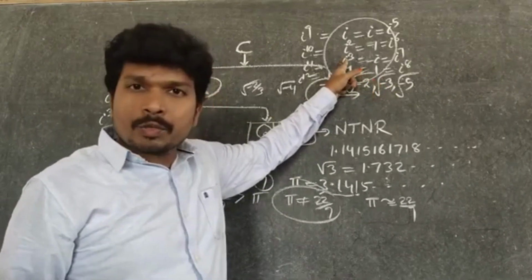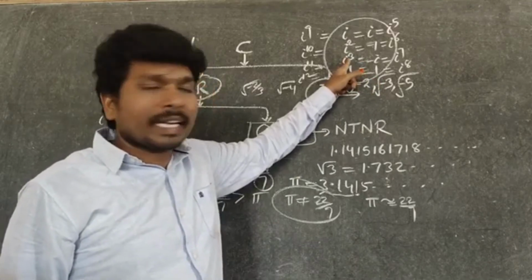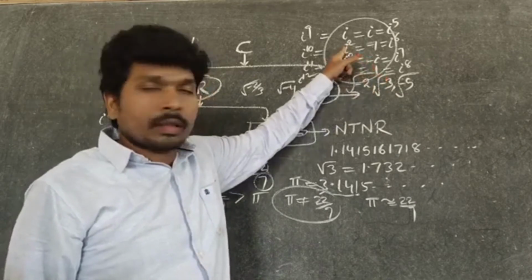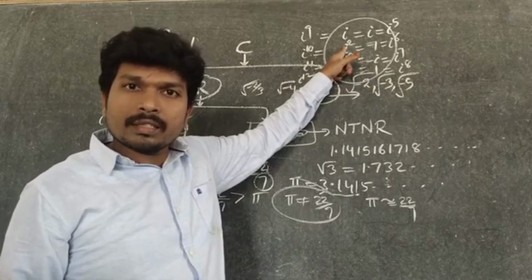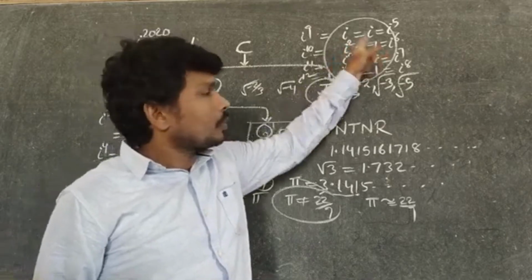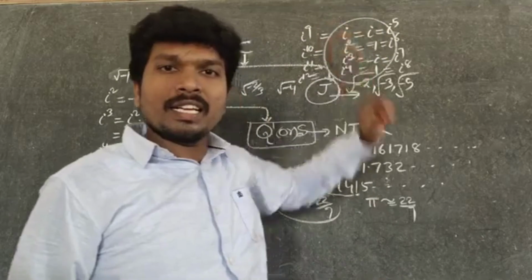If the exponent of i is divided by 4 and leaves remainder 3, then the value is -i. If it leaves remainder 2, your answer is -1. If it leaves remainder 1, your answer is i.